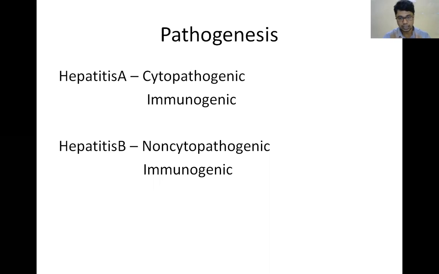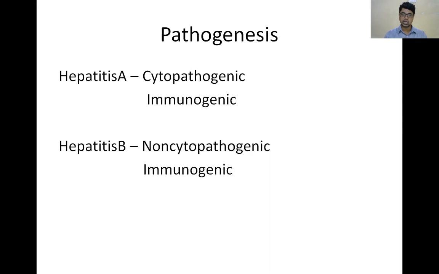In the liver, the viruses attach to the receptor of the hepatocyte, and then enter the hepatocytes. Then it causes damage to the hepatocytes, not directly by cytopathogenic effect. It causes damage through immunogenic, T cell mediated damage. So hepatitis A and hepatitis B both are not direct cytopathogenic.